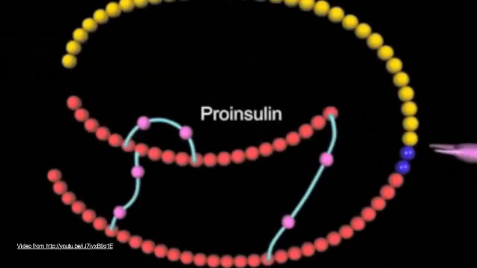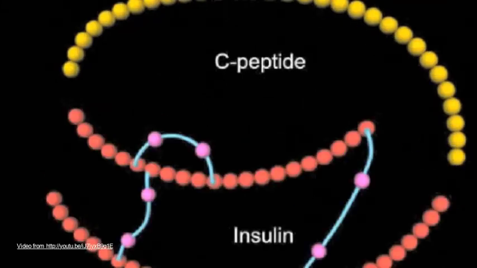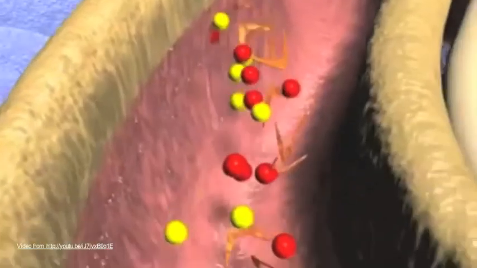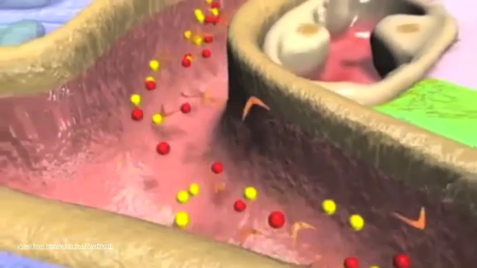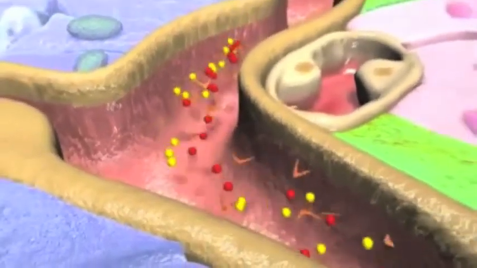The C-peptide chain is cleaved from the pro-insulin before the alpha and beta chains of insulin, connected by disulfide bonds, are secreted from beta cells. Typically, C-peptide is secreted in equal molar amounts as insulin in the blood.